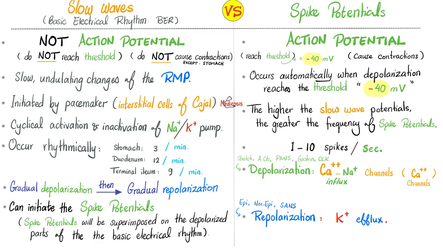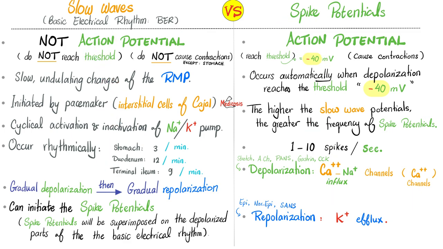These spike potentials are true action potentials, therefore they cause contractions. They occur automatically when depolarization reaches the threshold. The higher the slow wave potentials, the greater the frequency of the spike potentials, because you need the background in order to have a foreground. This reminds me of endochondral ossification. The cartilages need to die first. On top of that cartilage, I will lay down new bone.